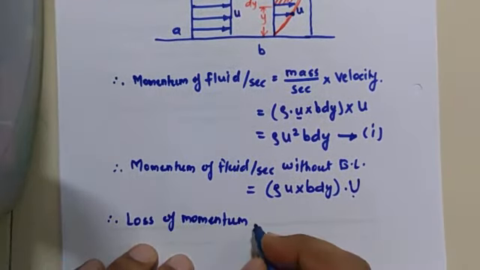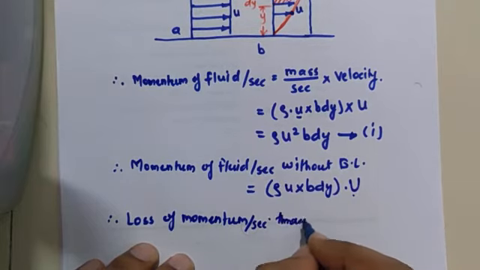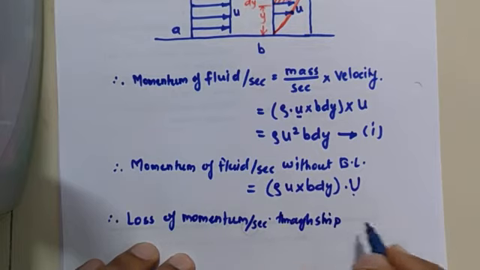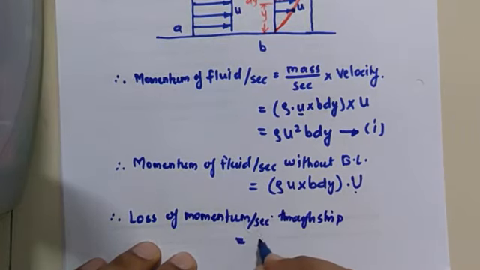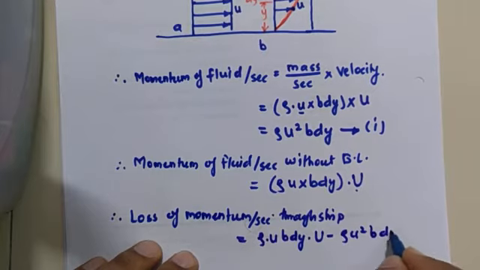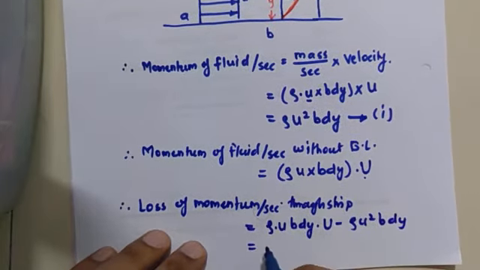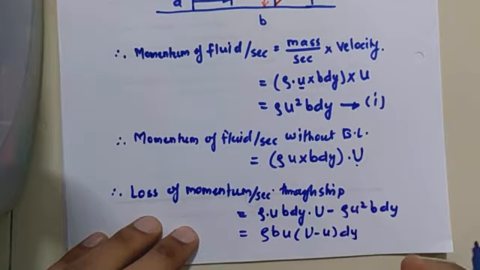So loss of momentum per second through the strip is equal to rho u b dy into capital U minus rho u square b dy. So it is equal to rho b small u, capital U minus small u, into dy.